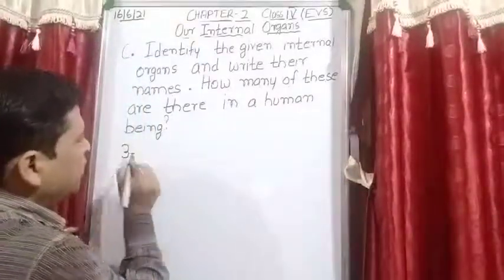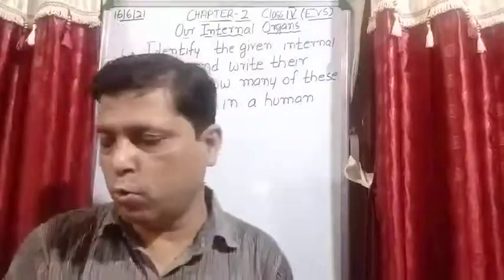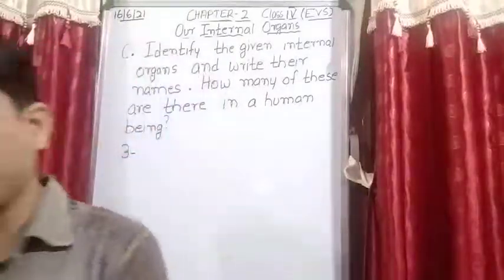Now third picture. Now I show you the third picture. Is it clear? This is the third picture. Yes. This is the picture of which internal organ, student? So this is the picture of stomach.